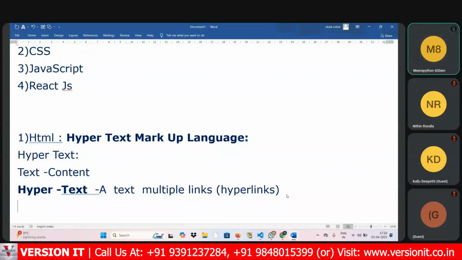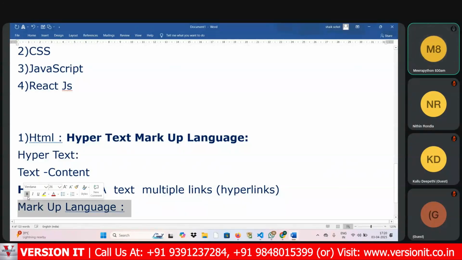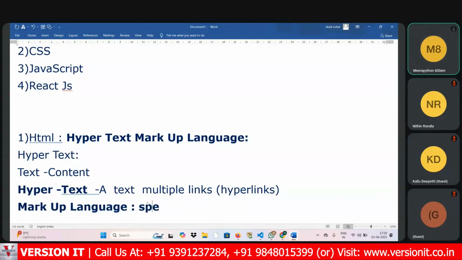Next, we'll discuss what is meant by markup language. My dear aspirants, HTML is not a programming language; it is a markup language. In a markup language we have a specific set of tags only.